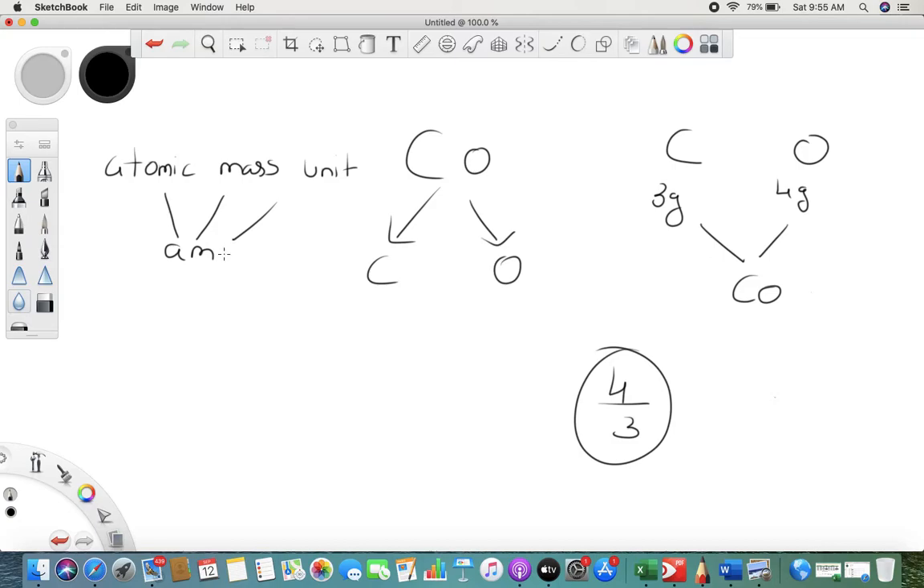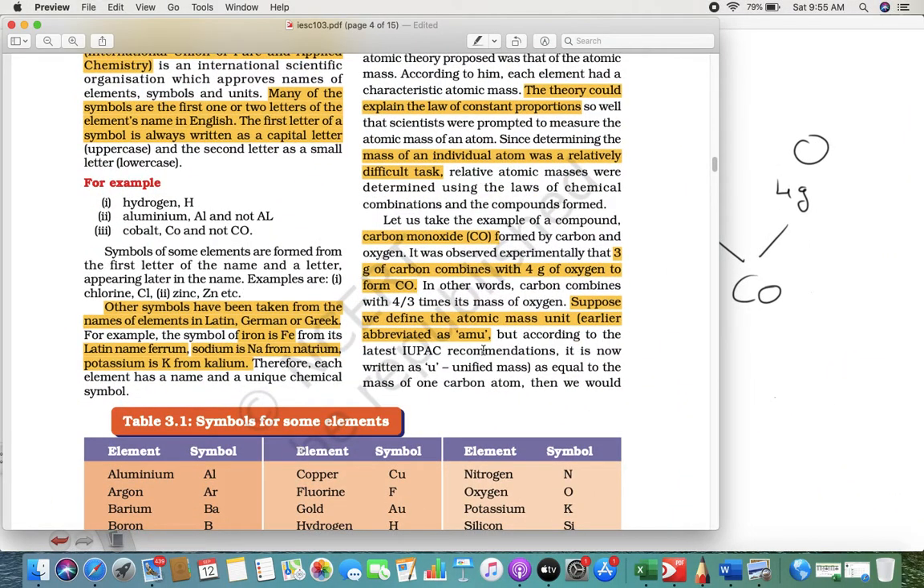AMU. So what is the unit of atomic mass? AMU. And what is the full form of AMU? Atomic mass unit. But they have again reduced it to only U. According to IUPAC recommendation, they have just said U. U is not unit. U means unified mass. Okay.